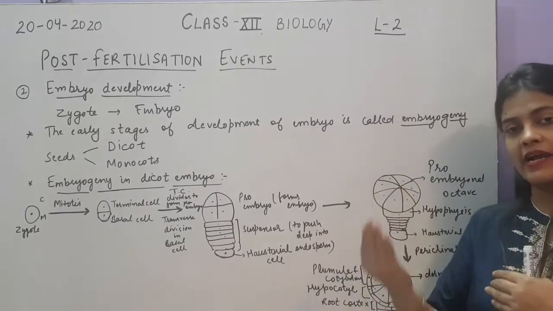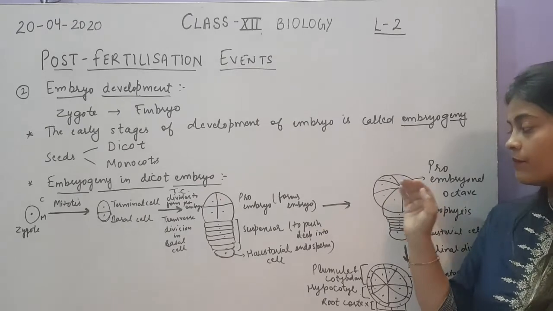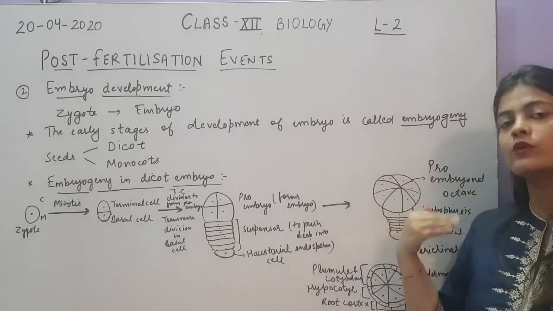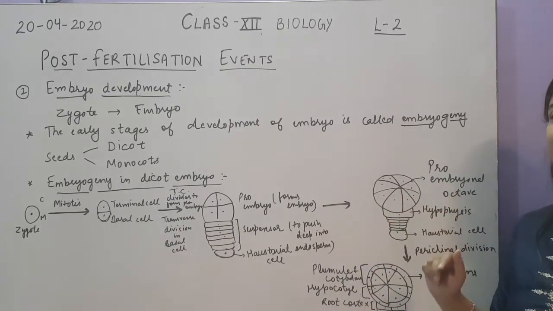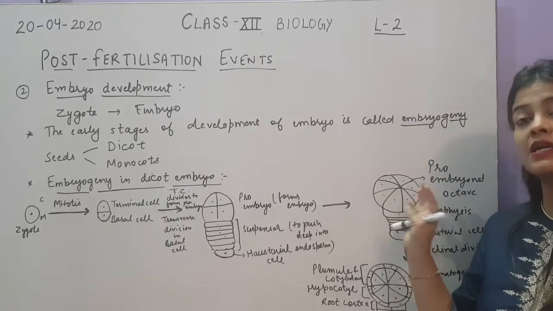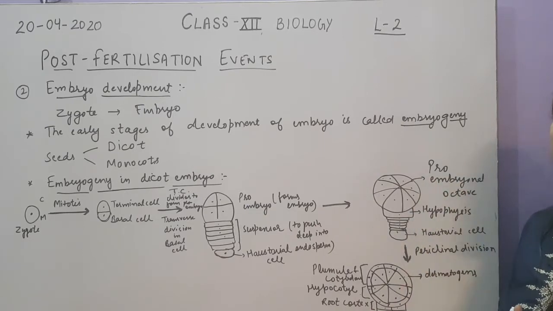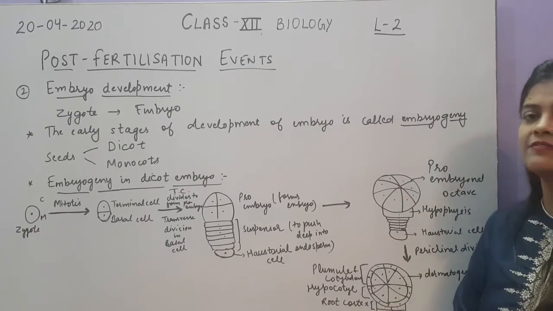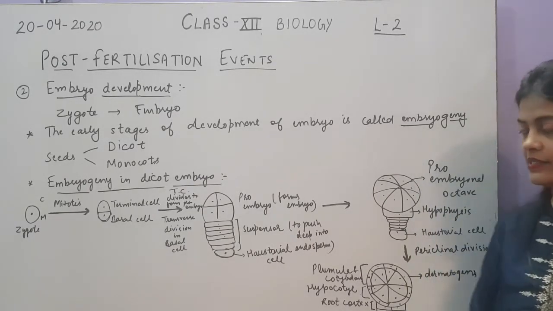Some of the cells are at the back side which are not visible to us, because they are present in all the three-dimensional planes.